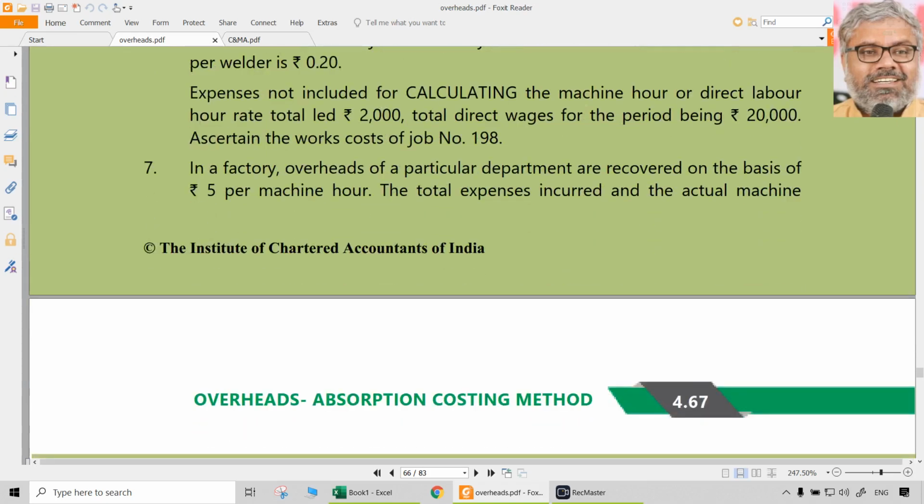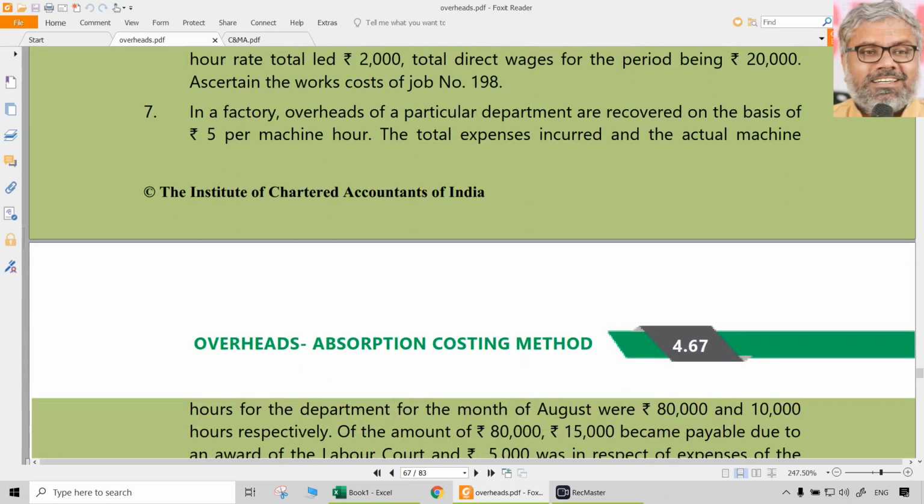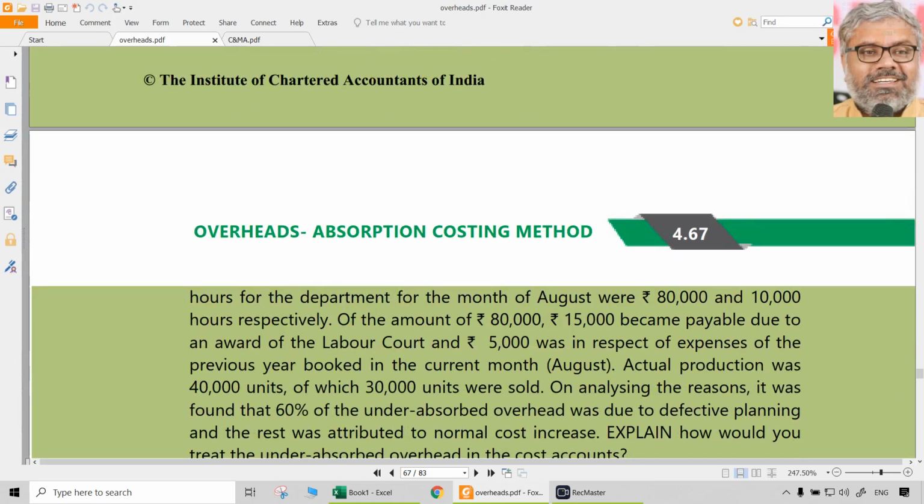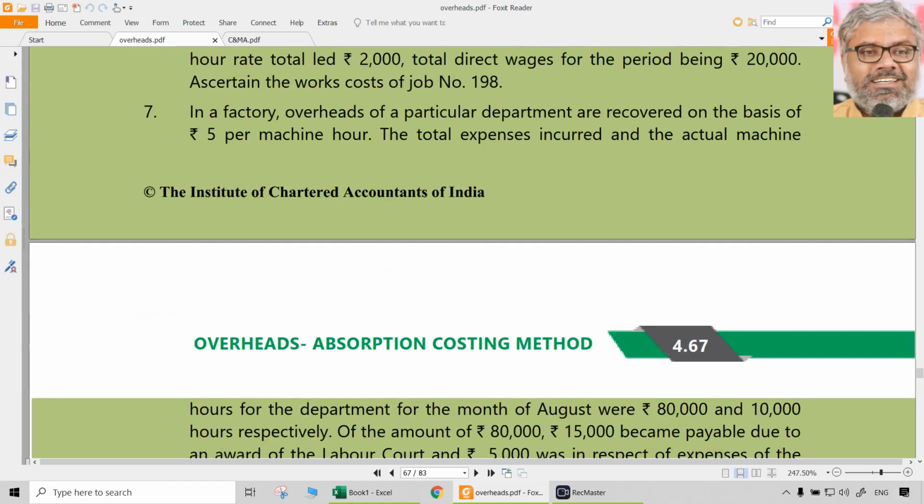Then seventh question, look at this. This is a typical question for 5 marks, under or over absorption. Similar questions can be very well expected, but a little bit of theory has to be written in examination as part of presentation, but calculations wise what has to be done, let us see that.